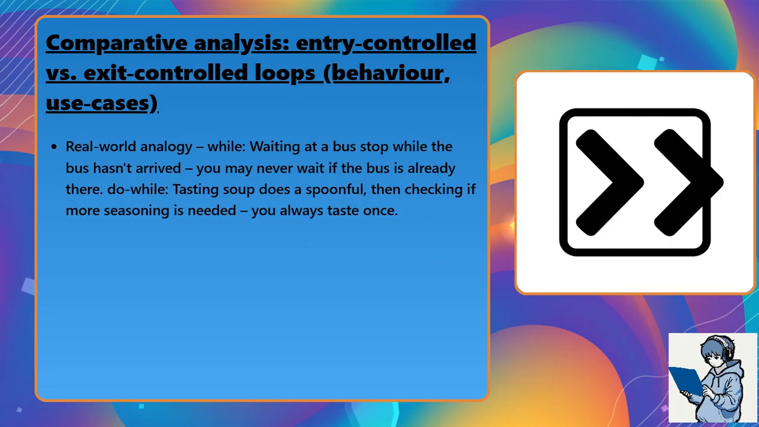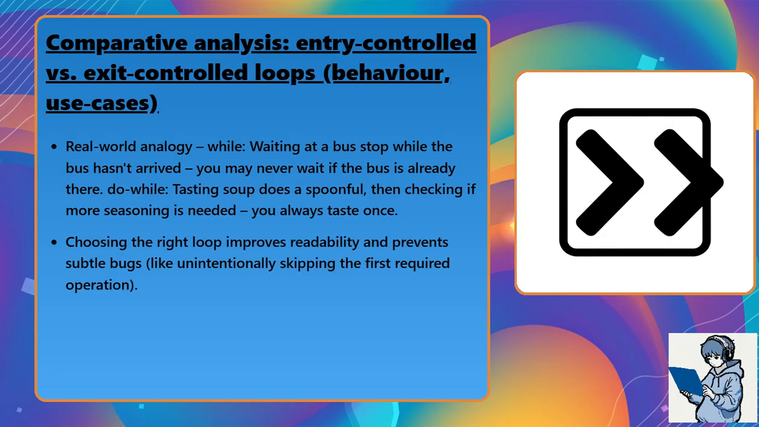Real-world analogy: while, waiting at a bus stop, while the bus hasn't arrived; you may never wait if the bus is already there. Do-while, tasting soup, taking a spoonful, then checking if more seasoning is needed; you always taste once. Choosing the right loop improves readability and prevents subtle bugs like unintentionally skipping the first required operation.